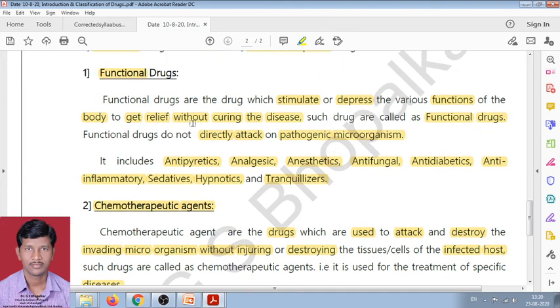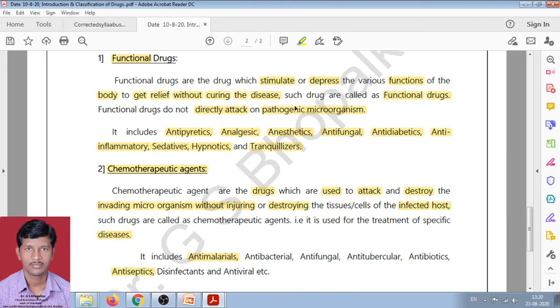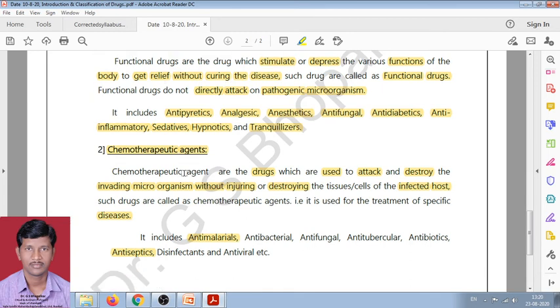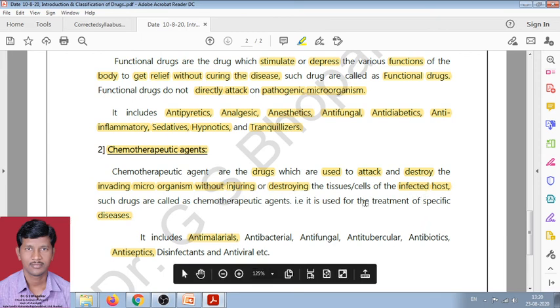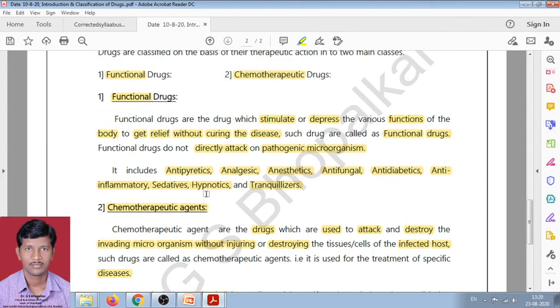Now, this is the difference between functional drugs and chemotherapeutic drugs. What is the difference? Functional drugs stimulate or depress the various functions of the body and give relief from the pain, and chemotherapeutic drugs are used to attack and destroy the invading or infected microorganism without injuring or destroying the infected cells. This is the difference between functional and chemotherapeutic drugs.